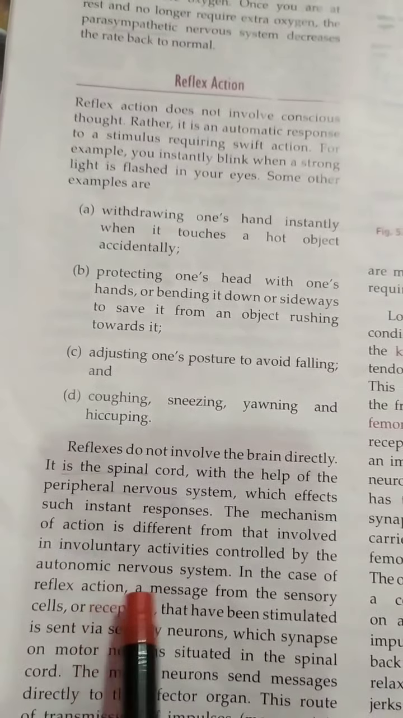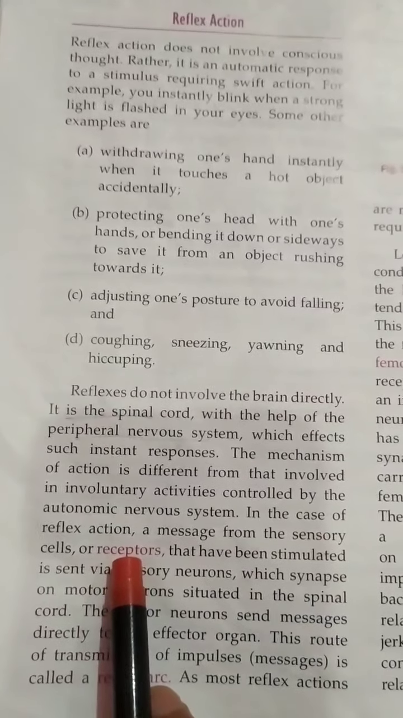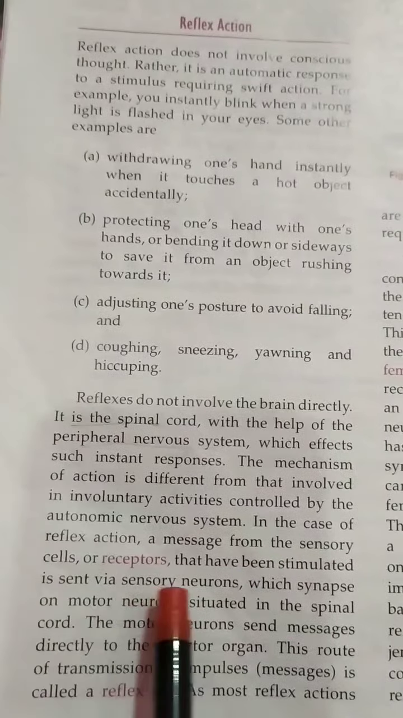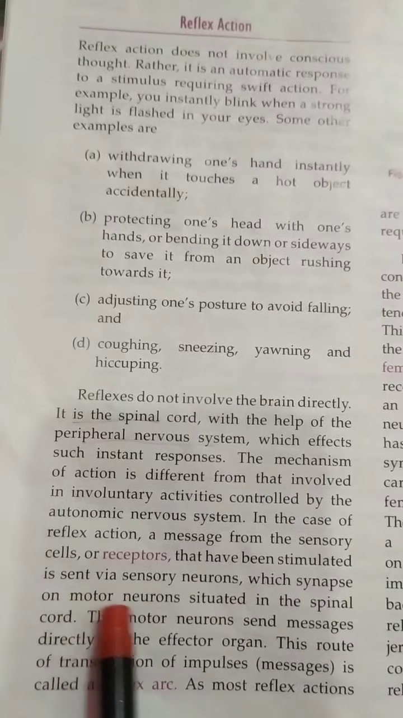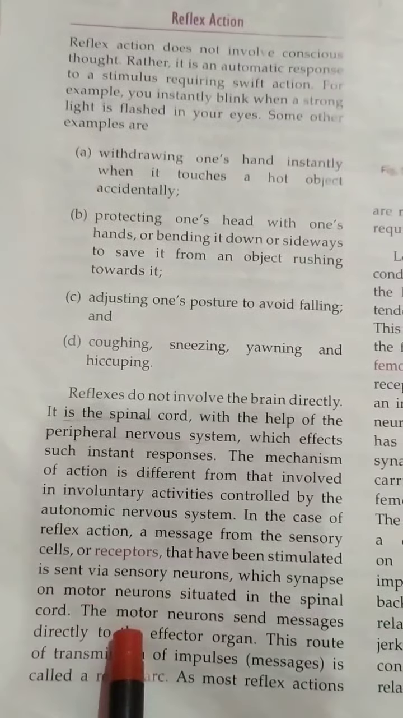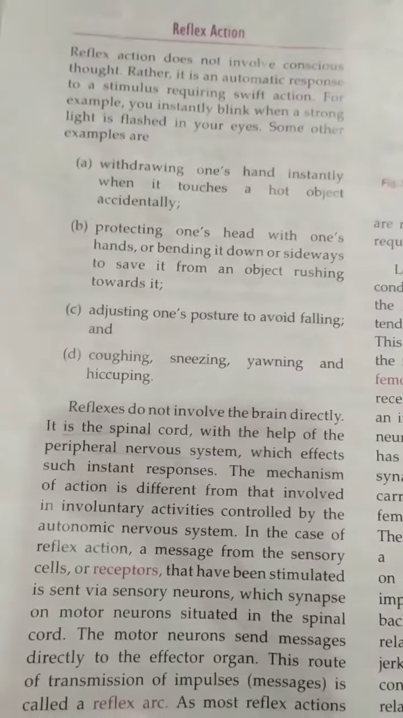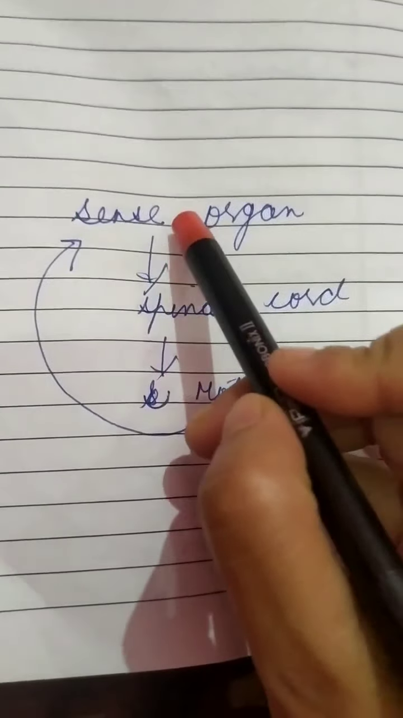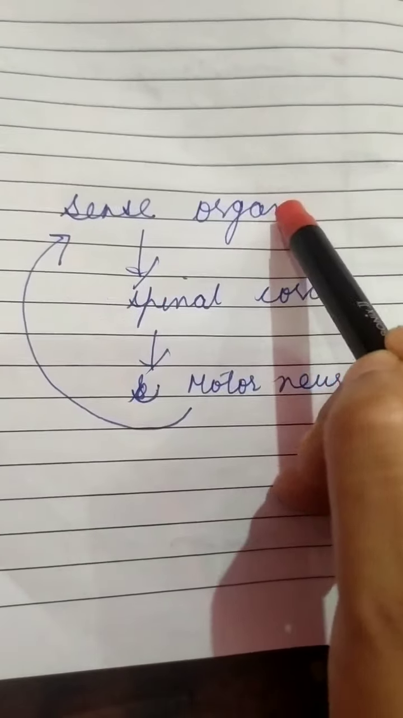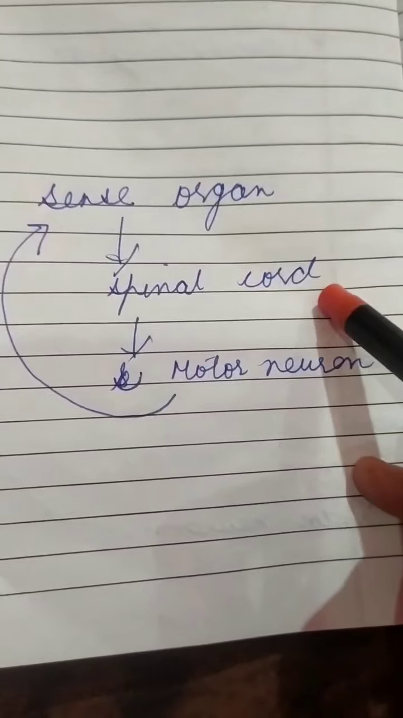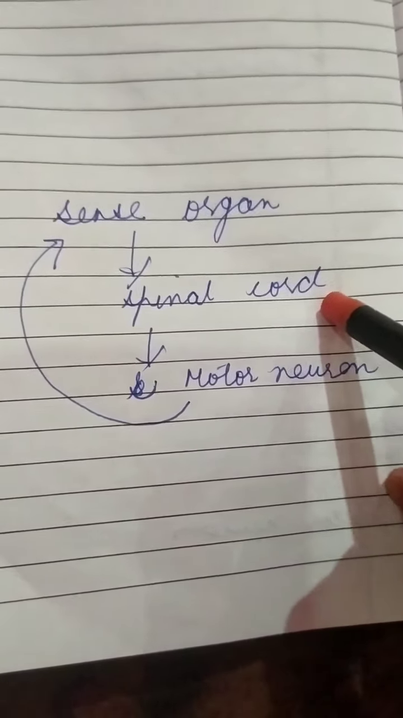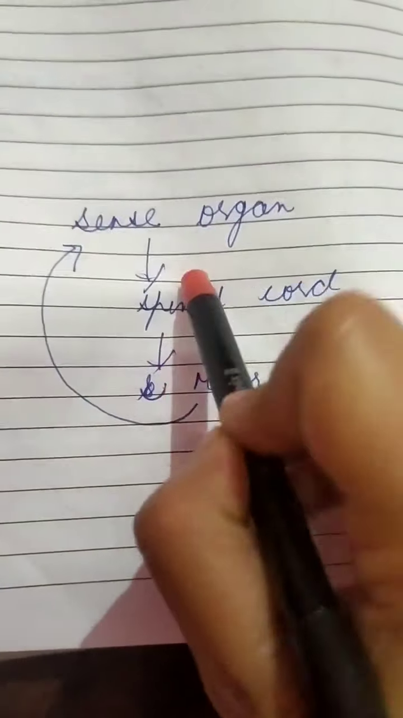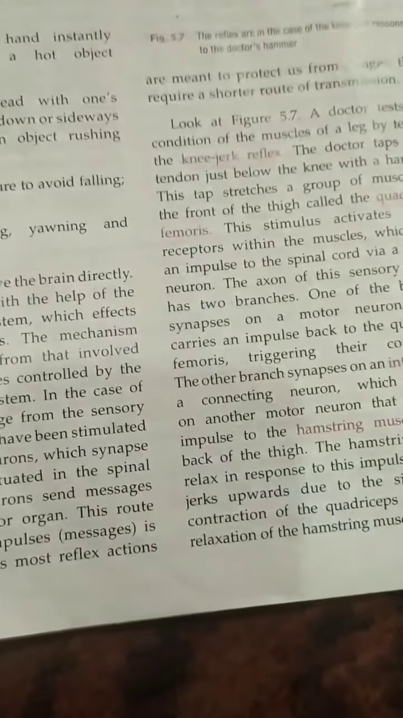In the reflex action, a message goes from a sensory cell or receptor. Sensory cells are also known as the receptors, stimulated through sensory neurons, which synapse on motor neurons situated in the spinal cord. So we have already studied that during the reflex, when a sense organ is stimulated, it relays the message to the spinal cord through the peripheral nervous system, which conveys the message to the motor neurons, and motor neurons give the message to the sense organs.